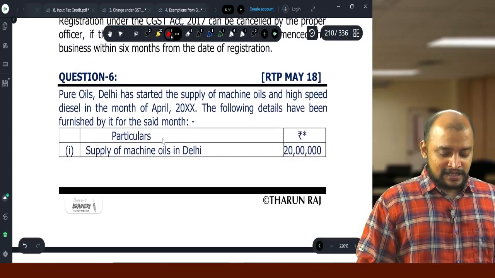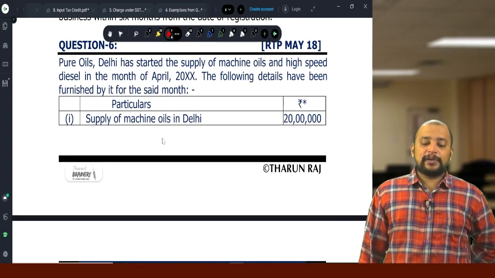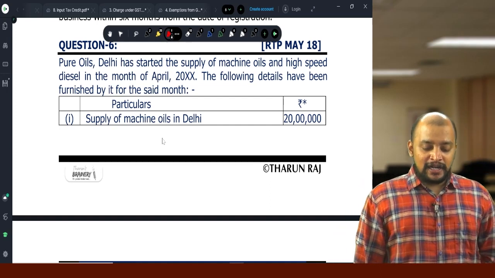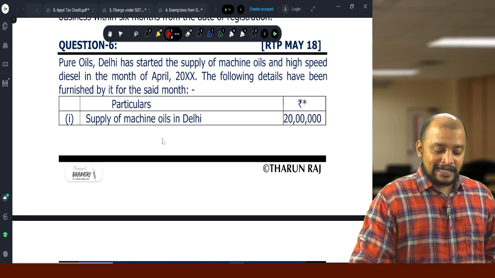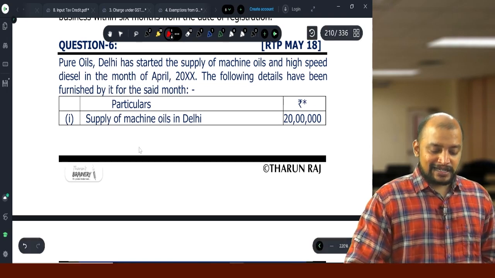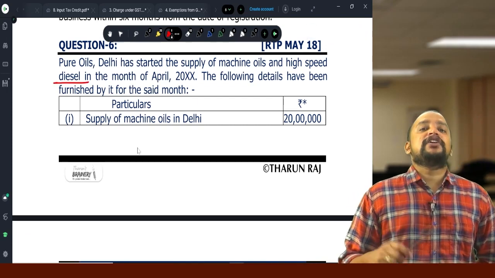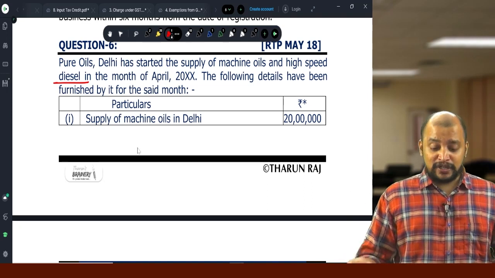Then question number 6, Pure Oils Delhi has started the supply of machine oils and high speed diesel in the month of April. The following details have been furnished. Supply of machine oils in Delhi. So they are doing business in Delhi. Delhi means applicable limit will be 40 lakhs if they are exclusively engaged in supply of goods. Otherwise it will be 20 lakhs.